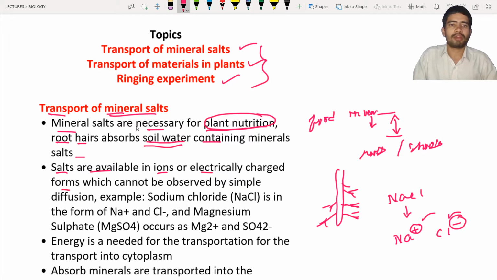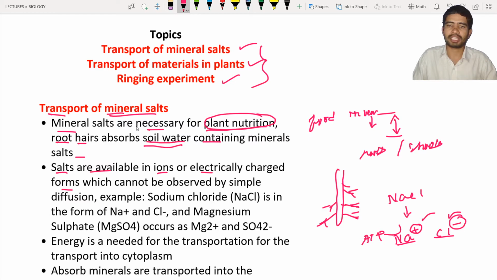So the salts are in the form of ions, and these ions are electrically charged. Due to the presence of the charge on the atom, the root hairs cannot absorb them by a process known as simple diffusion. So how are the plants going to absorb them then? If absorption of the elements is not possible through simple diffusion, how are the plants going to absorb these minerals? The answer is simple: by using energy. They are going to use some amount of energy, like ATP. ATP contains some amount of energy.